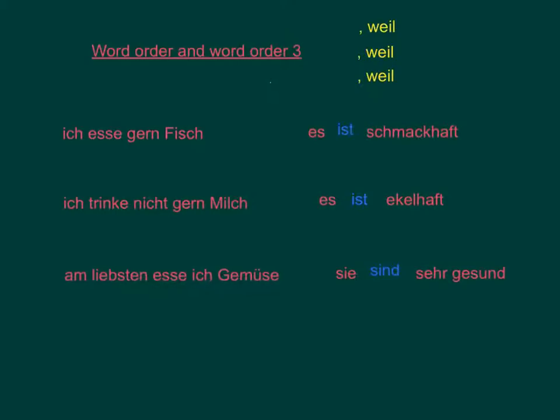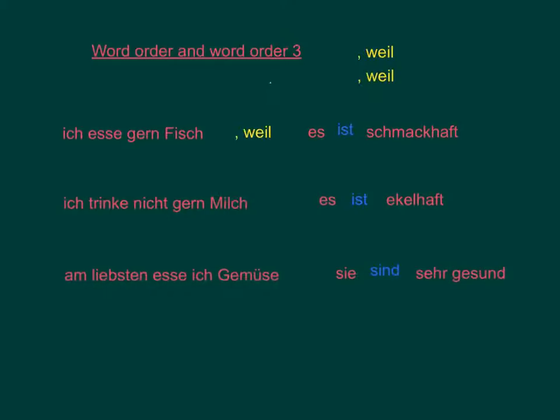Let's just go over that again. Weil, W-E-I-L, is so vile, it makes the verb run a mile. Weil is another word for because. Okay, I'm going to pull that weil down to the middle of my first sentence. We'll always have a comma in front of it. Okay, and this is because it's a subordinating conjunction, and a subordinating conjunction in German subordinates the verb. That means it kicks the verb to the end of the sentence.